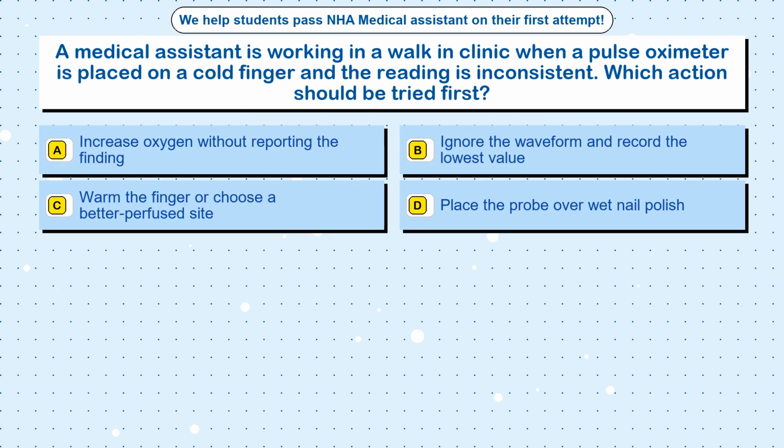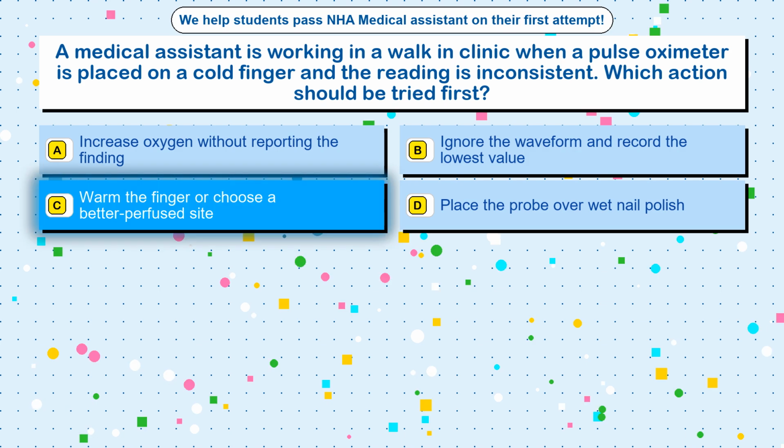Question 84. A medical assistant is working in a walk-in clinic when a pulse oximeter is placed on a cold finger and the reading is inconsistent. Which action should be tried first? Option A, increase oxygen without reporting the finding. Option B, ignore the waveform and record the lowest value. Option C, warm the finger or choose a better perfused site. Option D, place the probe over wet nail polish.